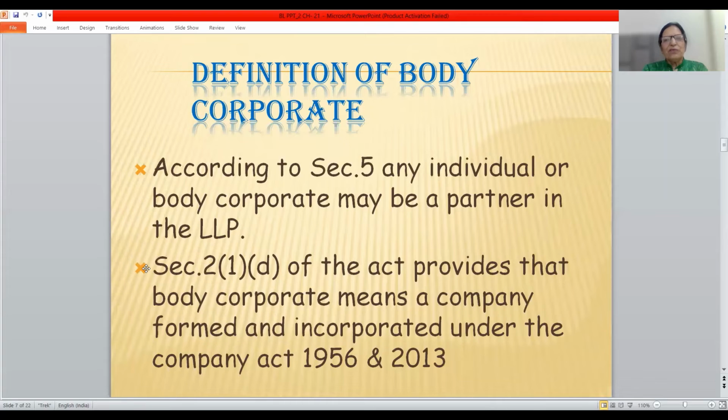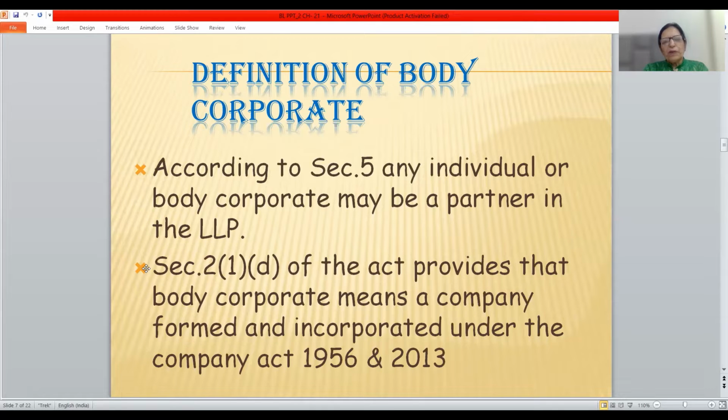Then definition of body corporate. Now, who can be a partner? According to section 5, any individual or body corporate may be a partner in the LLP. So who can be a partner in the LLP? Any individual or a body corporate can be a partner in the LLP.